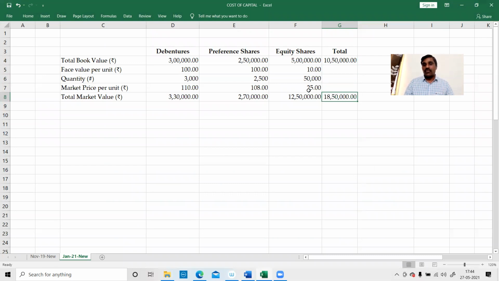Total market value is 18,50,000. Never sum these points. Never sum these face values, quantities, etc. It doesn't make any sense. Don't do the total. Right, this is the total market value.